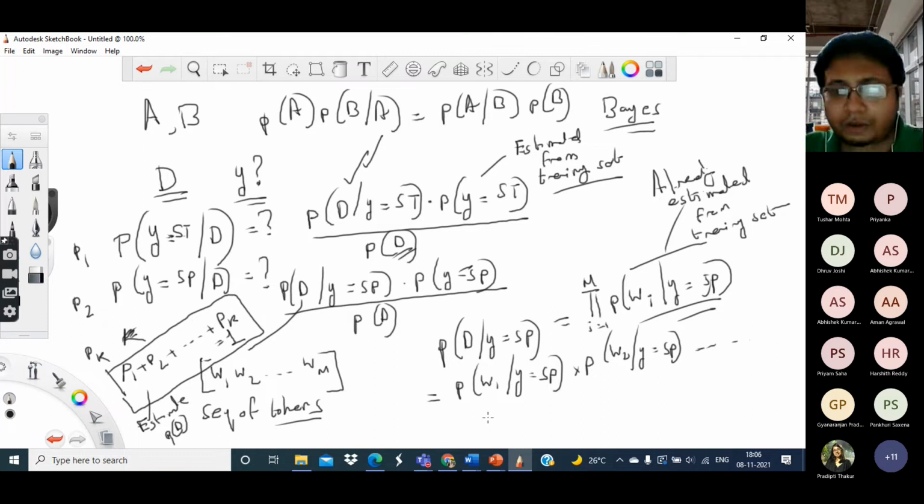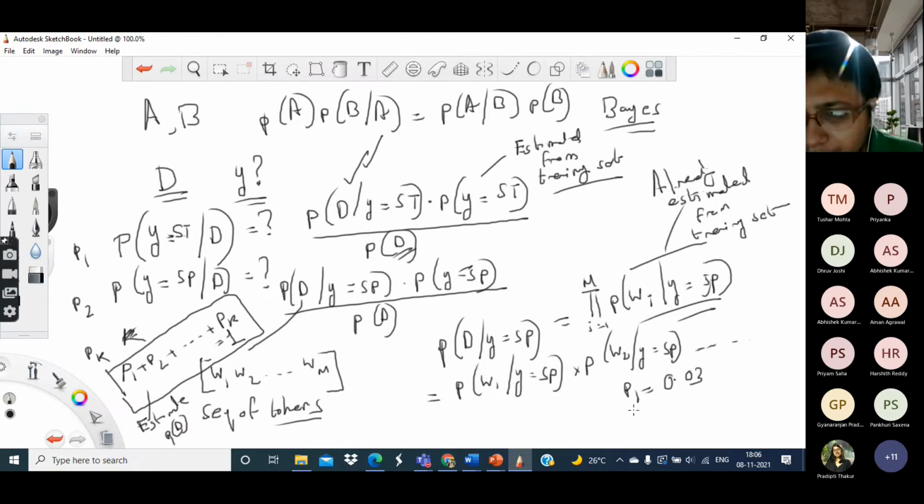So now for a given document, I will get probability values like P1 equal to 0.03. That is, the probability that this document is related to science and technology is only 0.03. P2 means the probability that it is related to sports is 0.35. P3, the probability that it is related to politics, is 0.12.